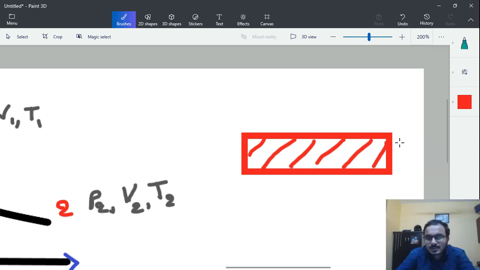Let us say this is at 50 degrees Celsius and our atmosphere is at 25 degrees Celsius. So obviously the heat transfer will take place from the hot rod to the air. After some time this hot rod will reach the environmental temperature.